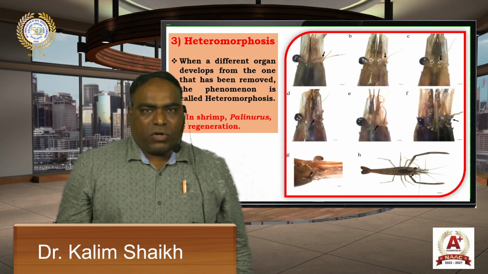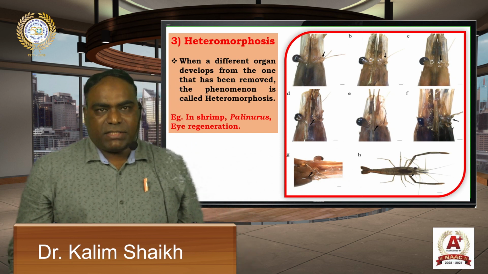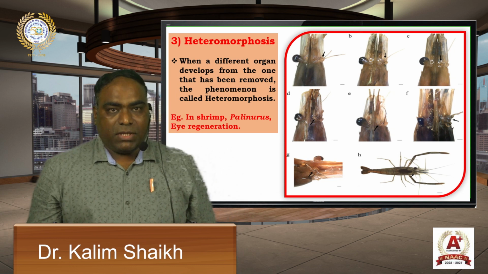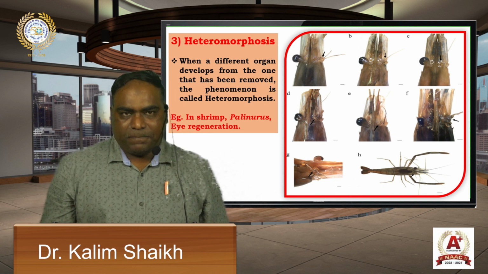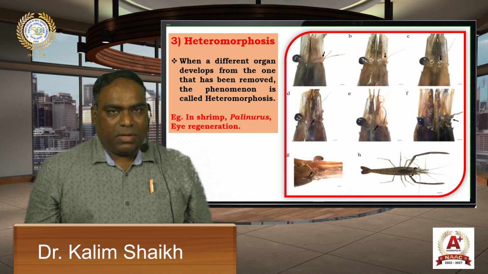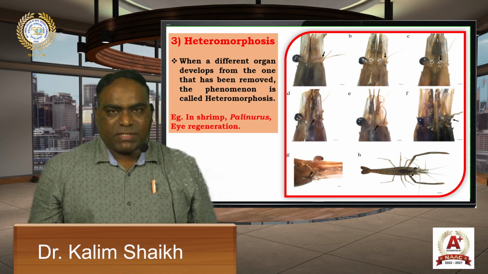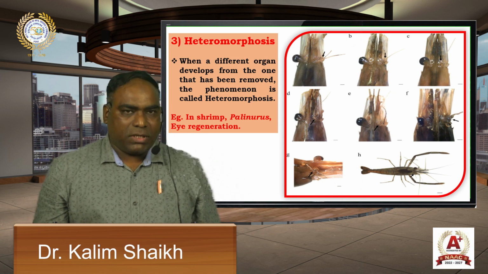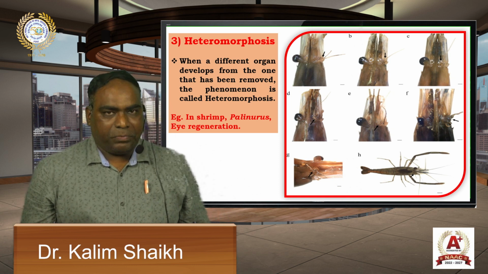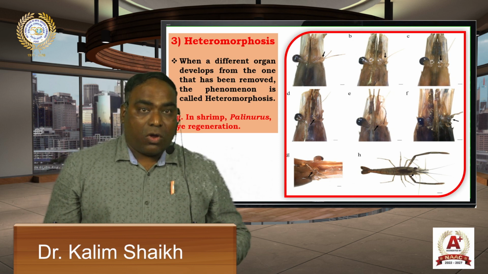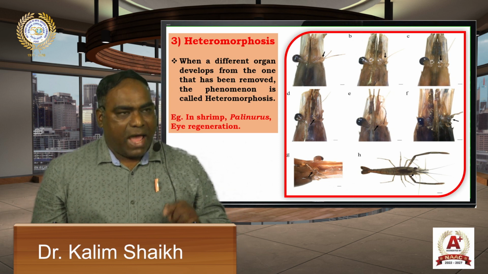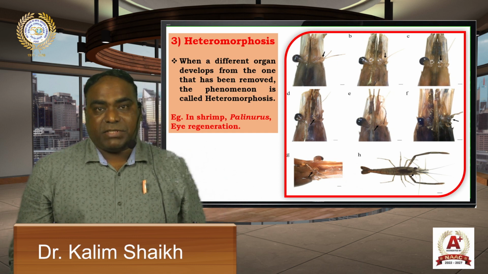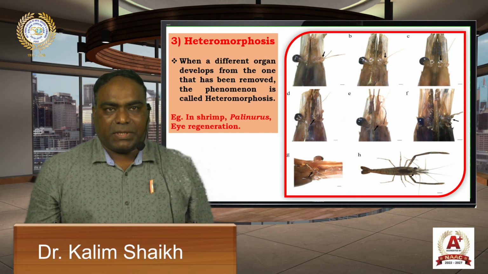The third type is heteromorphosis or heteromorphic regeneration. In this process, a different organ develops from the one that has been removed. The phenomenon is called heteromorphosis. For example, in shrimps, Palinurus, it is a lobster, spiny lobster. In this animal, if the eye is removed from the eye stalk, a new eye is regenerated. But if the eye is removed along with the optic ganglion, instead of the eye, an antenna-like organ is regenerated. This type of regeneration is exhibited by lower animals. So you can see in the picture that.